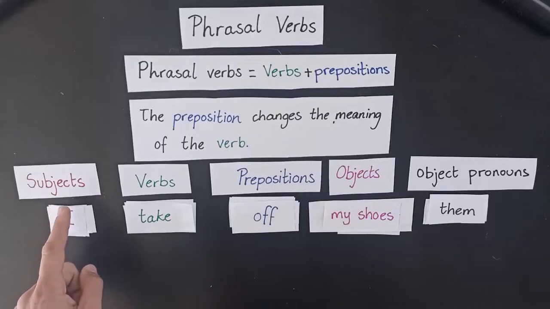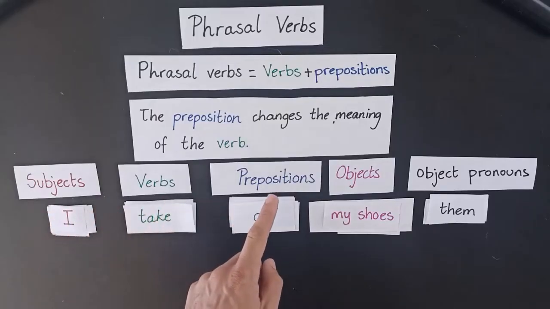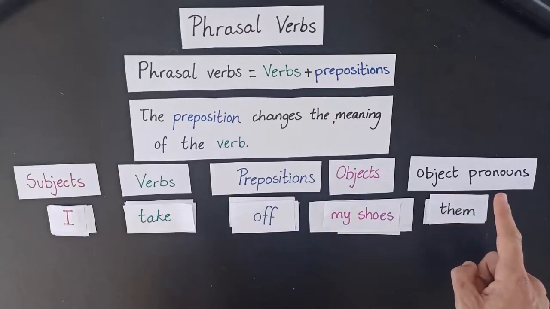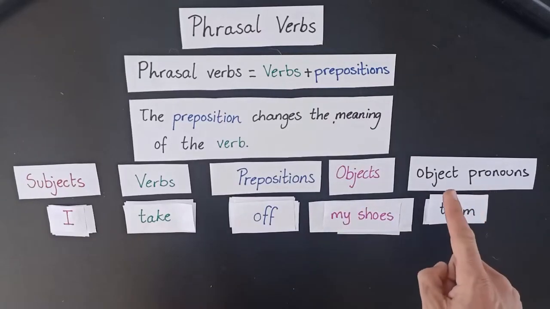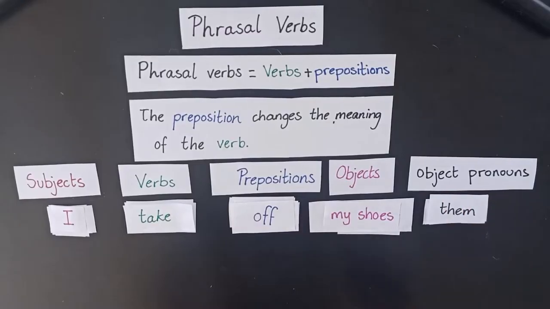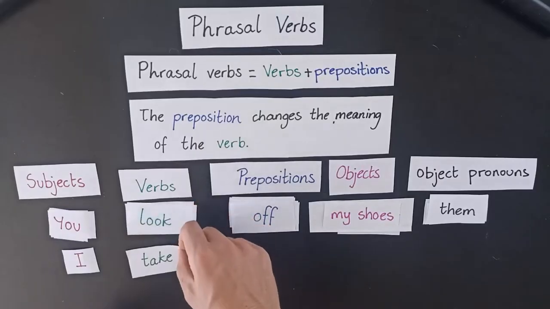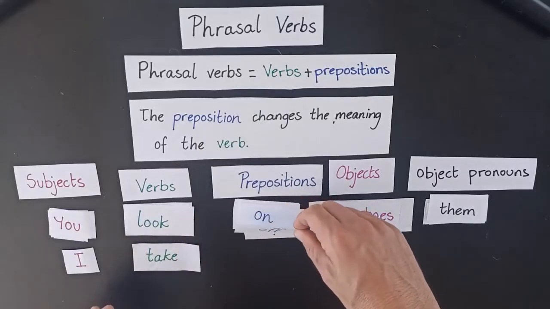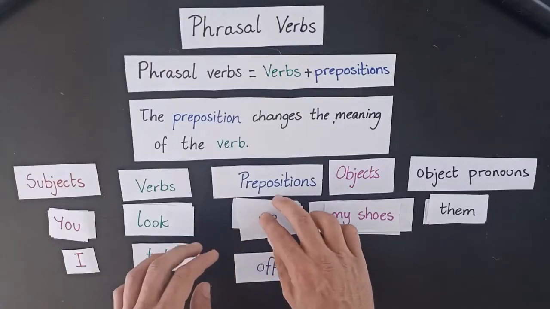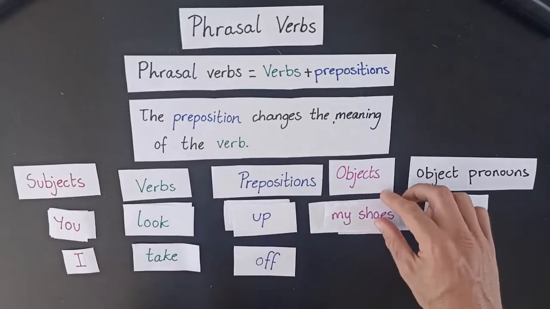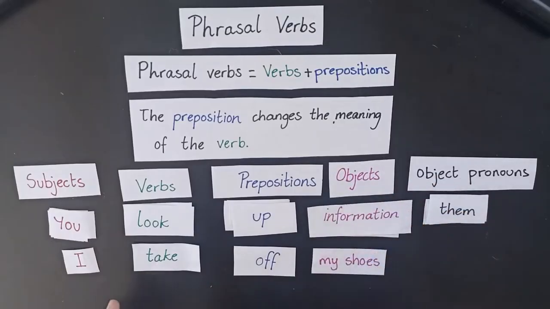Now, we're going to need subjects, verbs, prepositions, objects, and we're going to need object pronouns because things change a little when we use object pronouns. Okay, so let's start with a subject like I. I take. Now, I take off. Take off means remove. So, I take off my shoes. Nice and easy. I take off my shoes, which means I remove my shoes.